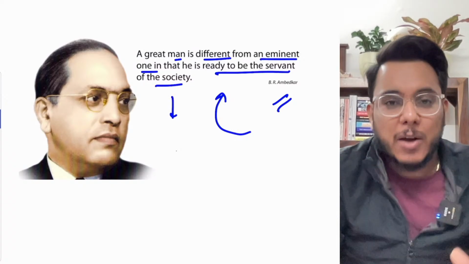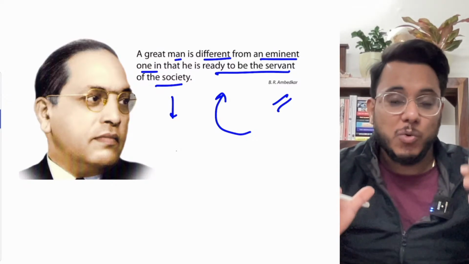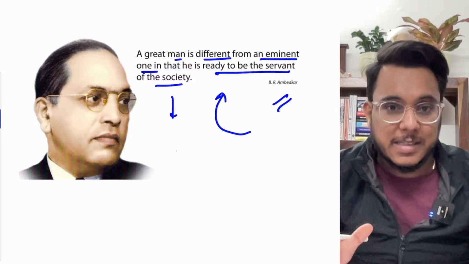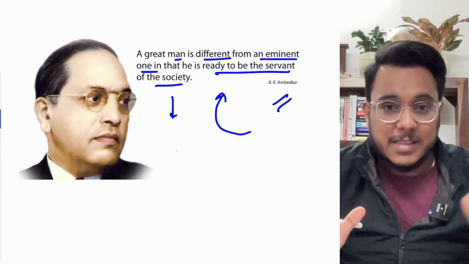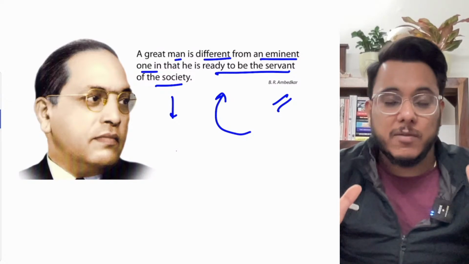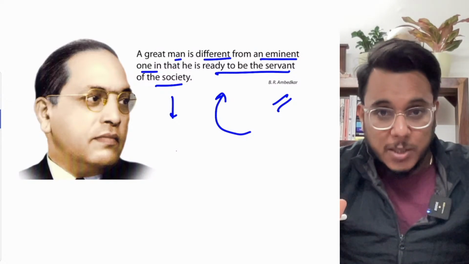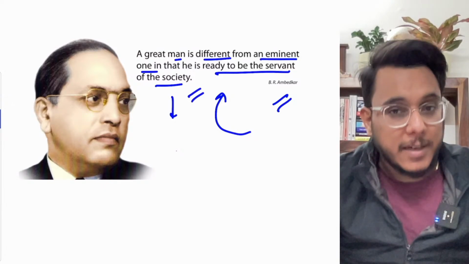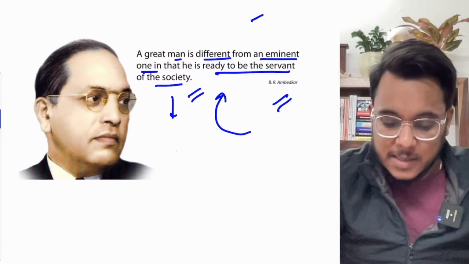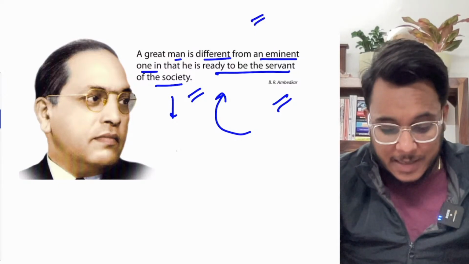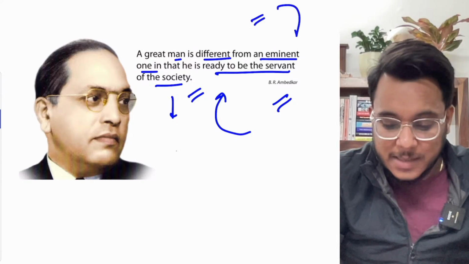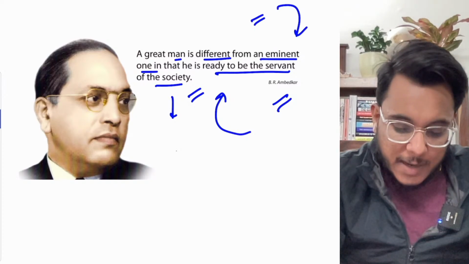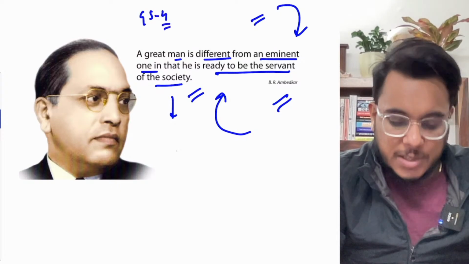So what is the hallmark of a great man? That he is ready to sacrifice for society. He is ready to serve society. Even Gandhiji said that the surest way to discover yourself is to serve, to get submerged in the service of other people. So the one who is ready to be a servant, the one who is ready to sacrifice for society is the great man, and that is the quality every public servant should also have. You can use this idea in GS paper number 4, ethics.